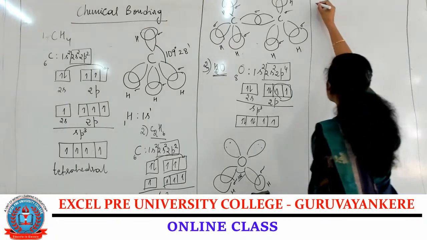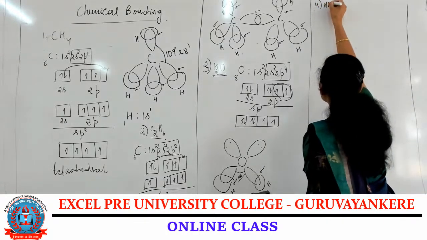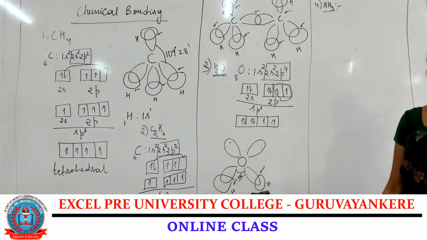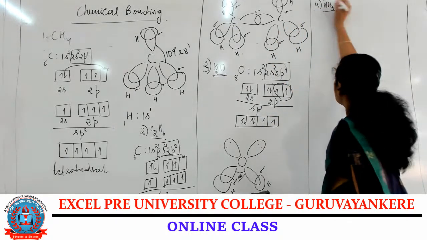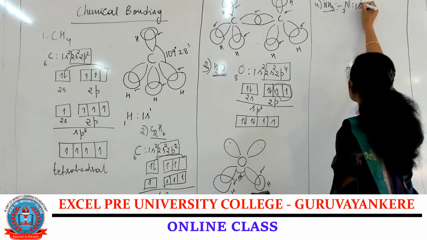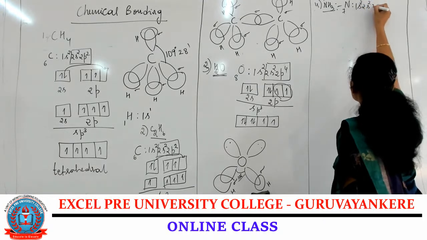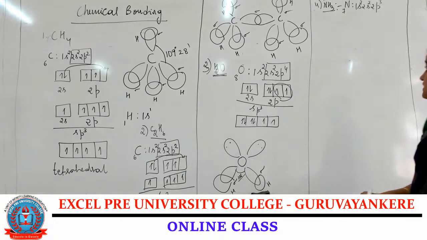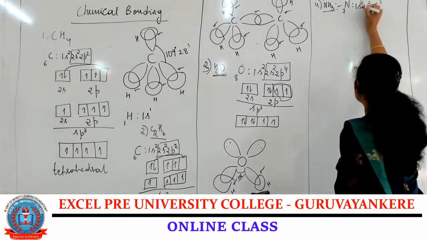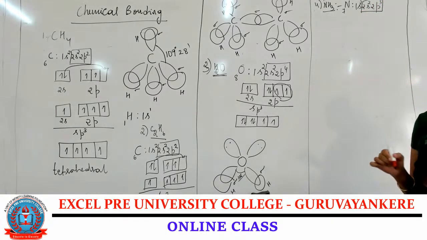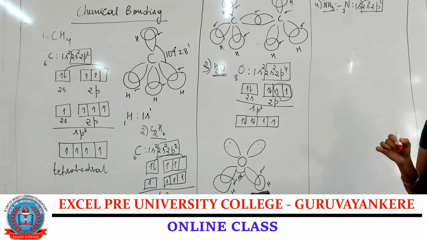Next example is formation of NH3. Atomic number of nitrogen is 7. Electronic configuration is 1s2, 2s2, 2p3. So total 7 electrons. And 2s2, 2p3 is considered as a valence shell.